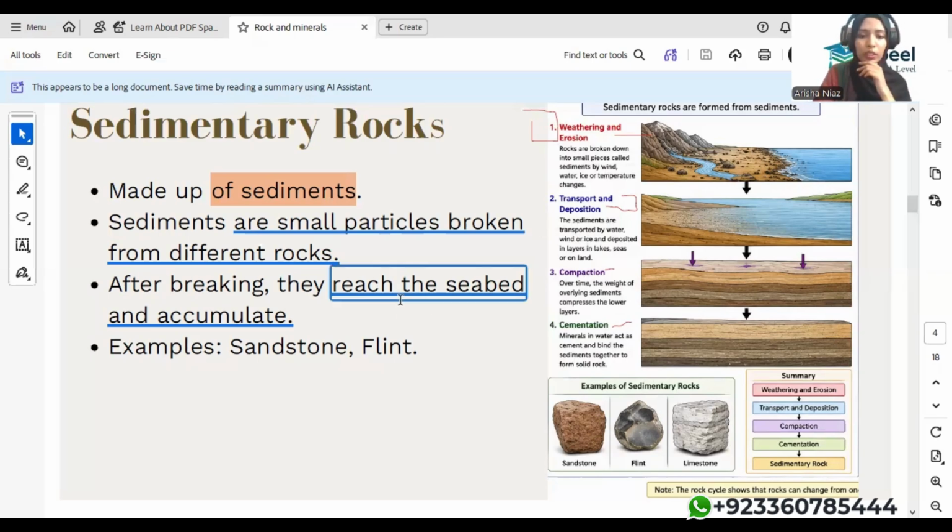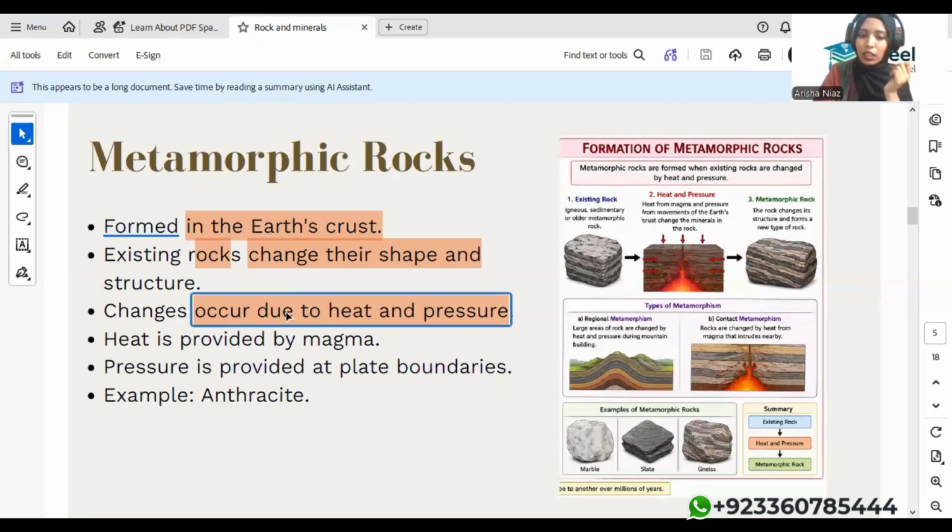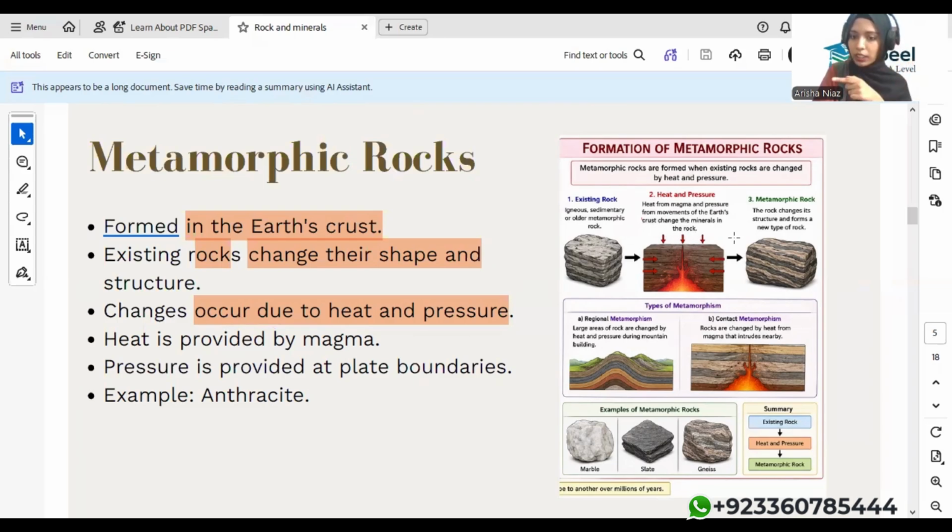Okay, so moving forward, the third type: metamorphic rocks. Formed in the earth's crust, existing rocks change their shape and structure. Changes occur due to heat and pressure. Heat is provided by magma, and pressure is provided by plate boundaries. Examples are in front of you: existing rock, heat and pressure, then converted into metamorphic rocks.